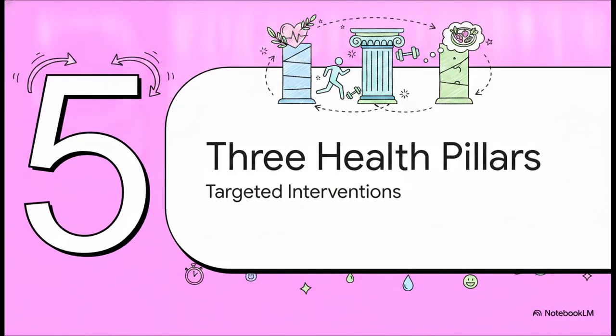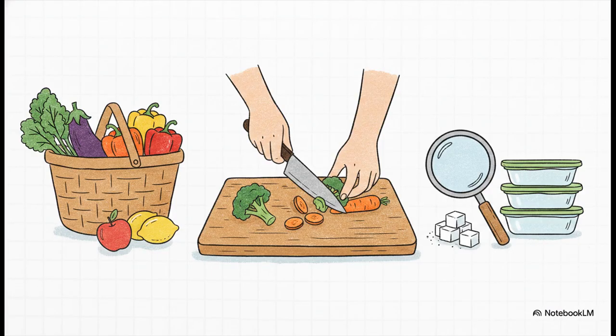Section 5. 3 health pillars. Targeted interventions. The first pillar isn't just about handing someone a rigid, boring diet plan. It's called the culinary medicine track. The goal here is mastery, not just rule following. It's about mastering grocery sourcing and spotting hidden sugar so you never have to depend on a facility to eat well. They run thrice-weekly interactive cooking workshops where folks actually build these habits to achieve total self-efficacy in the kitchen.